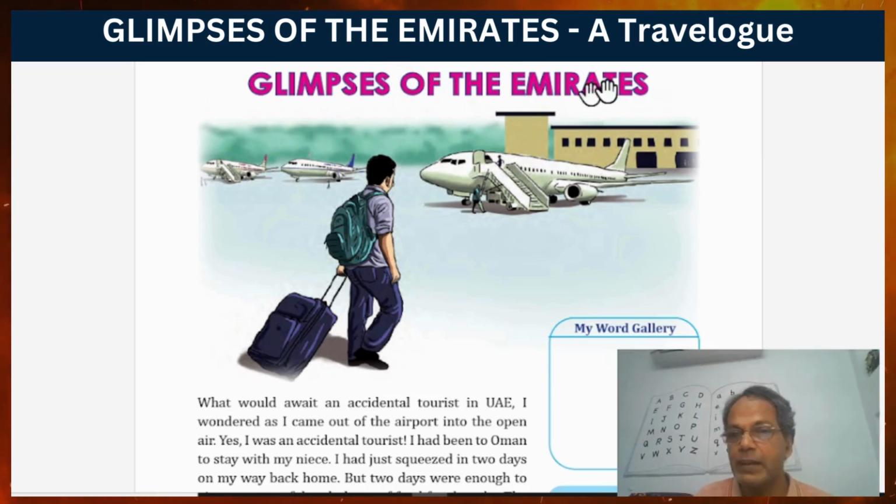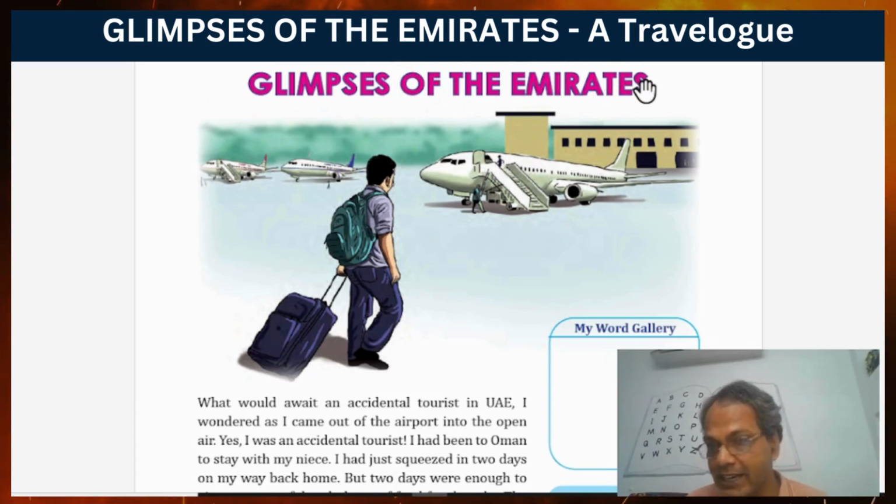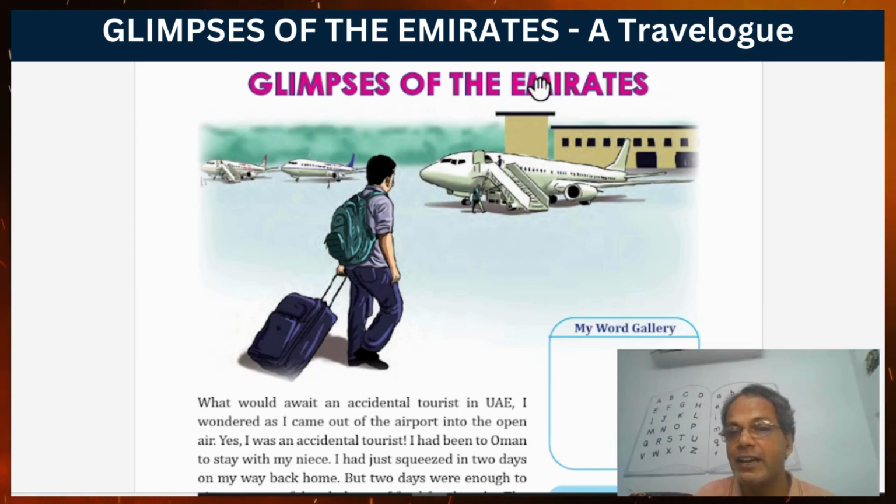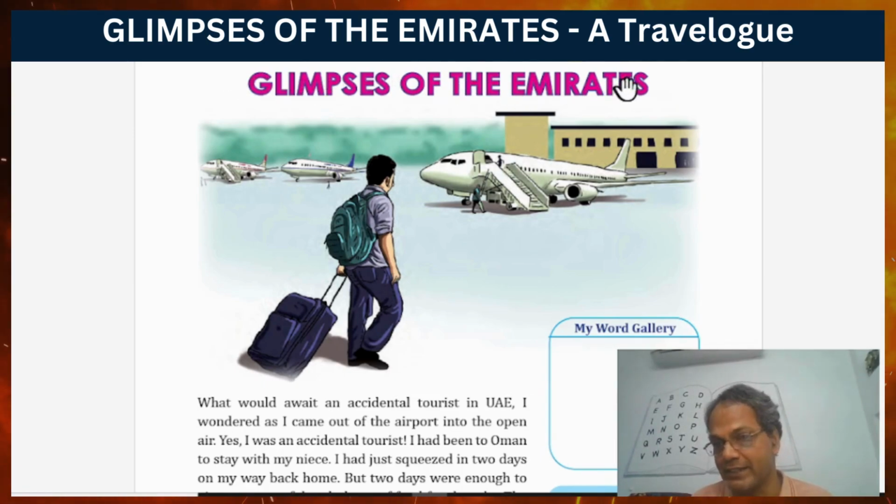So friends, Emirates means UAE, United Arab Emirates. Shortly it is called Emirates. And glimpses means a short look, which means you do not get much time to spend.